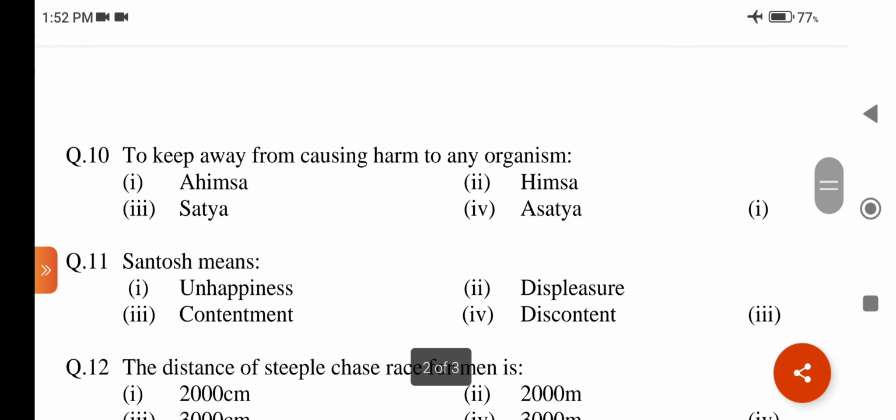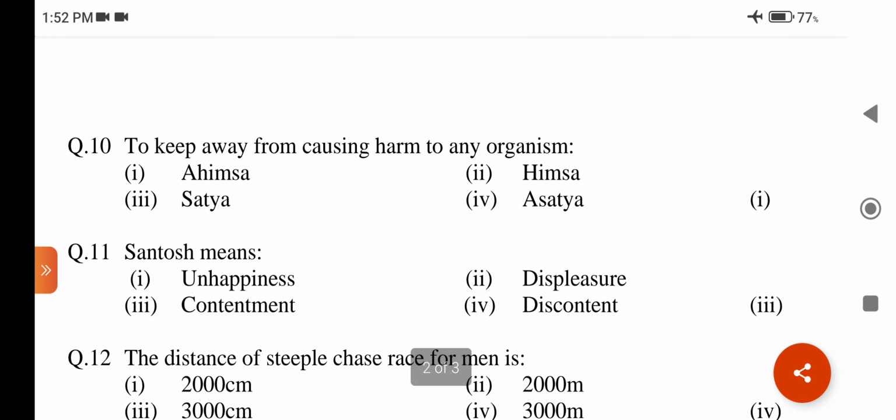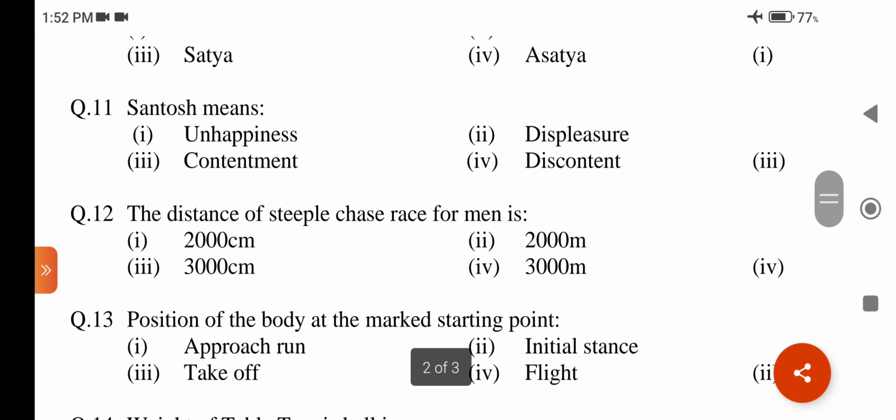Question number 10. To keep away from causing harm to any organism: option 1, ahimsa; second, himsa; third, satya; fourth, asatya. Answer is option first, ahimsa. Question number 11. Santosh means: option 1, unhappiness; second, displeasure; third, contentment; fourth, discontent. Answer is option third, contentment.